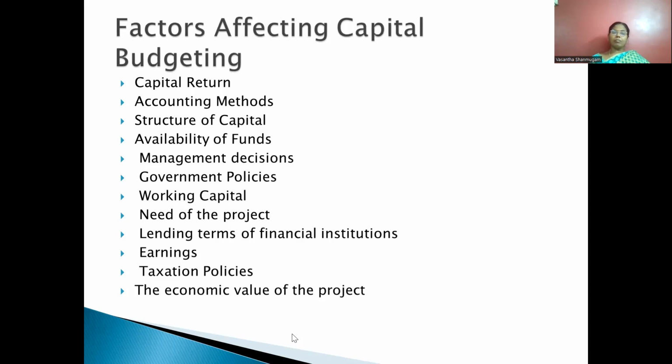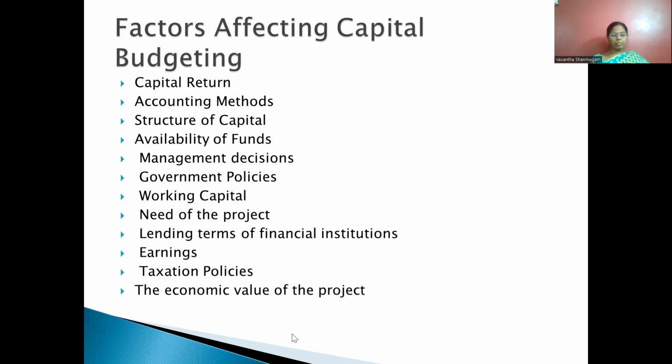So while investing in capital budgeting, we have to consider these factors. These are the factors which affect the capital budgeting of any firm. First one is the capital return. Second is the accounting methods, what method you are following. Structure of capital, availability of funds, management decision.